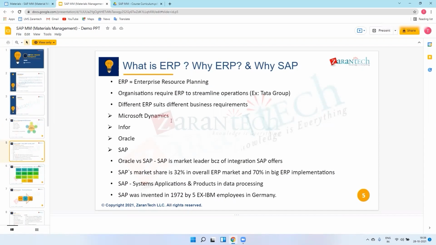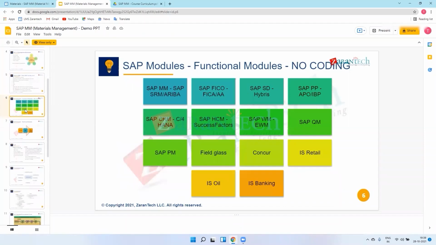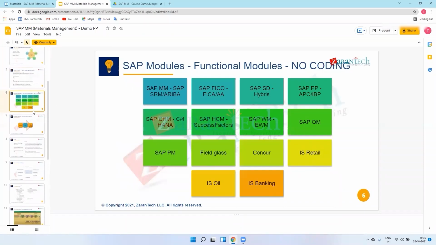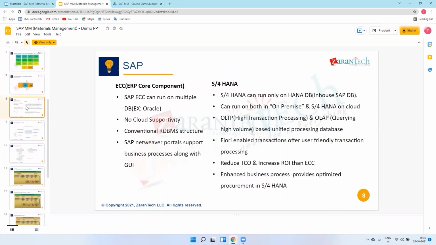Oracle is the same as SAP. There are also Microsoft Dynamics and Infor. We'll see all this in the next PPT. SAP models we can also see in our next slides. I'll quickly go through all the slides.